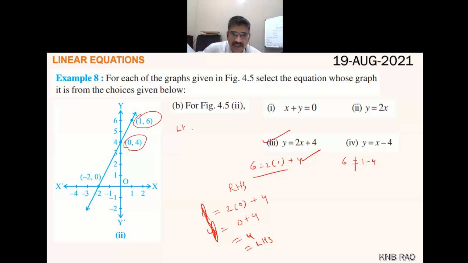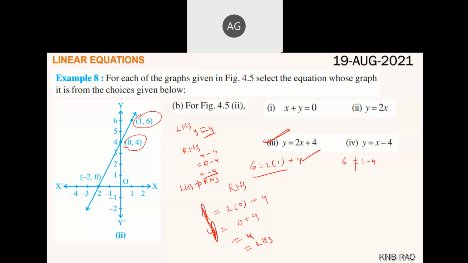LHS is y, it is 4. RHS is x minus 4; when I substitute 0 minus 4, it is minus 4. LHS is not equal to RHS, because it is negative 4 and the other is positive 4. So when I substitute (0, 4), it tells that the third equation only is correct. Have you understood? Take one or more points, substitute in the equation and observe which equation is getting satisfied.